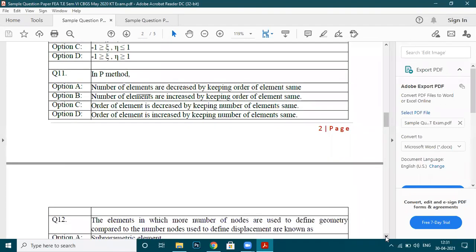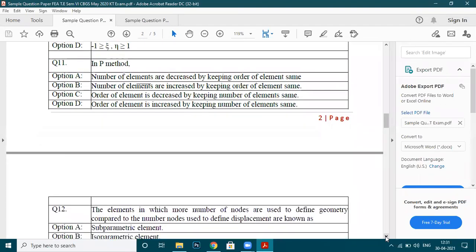In P method, try to understand, what is expected in P method?